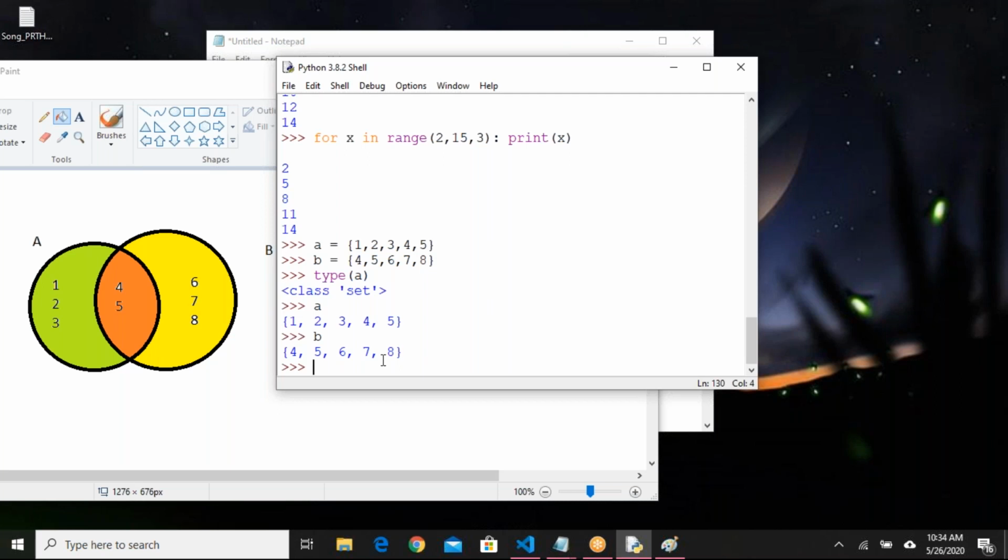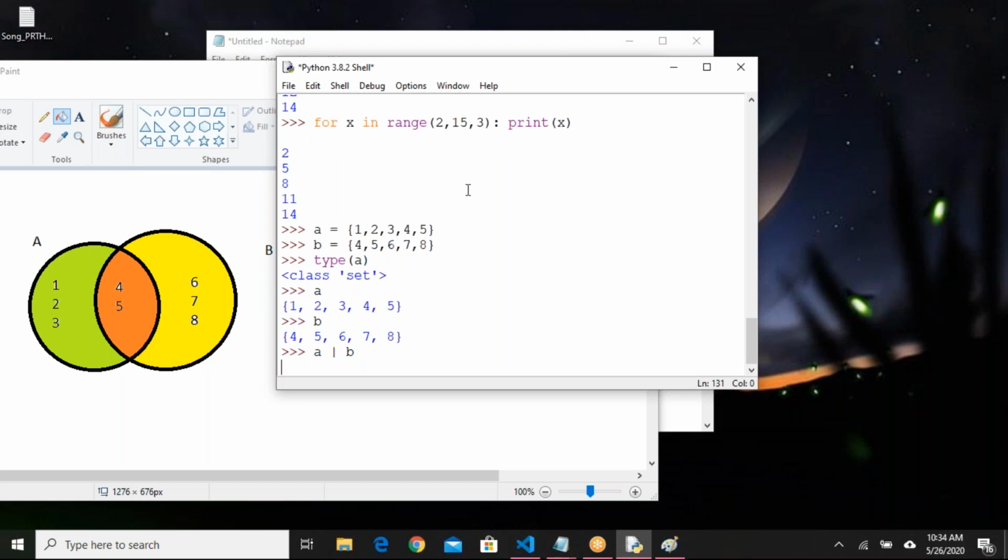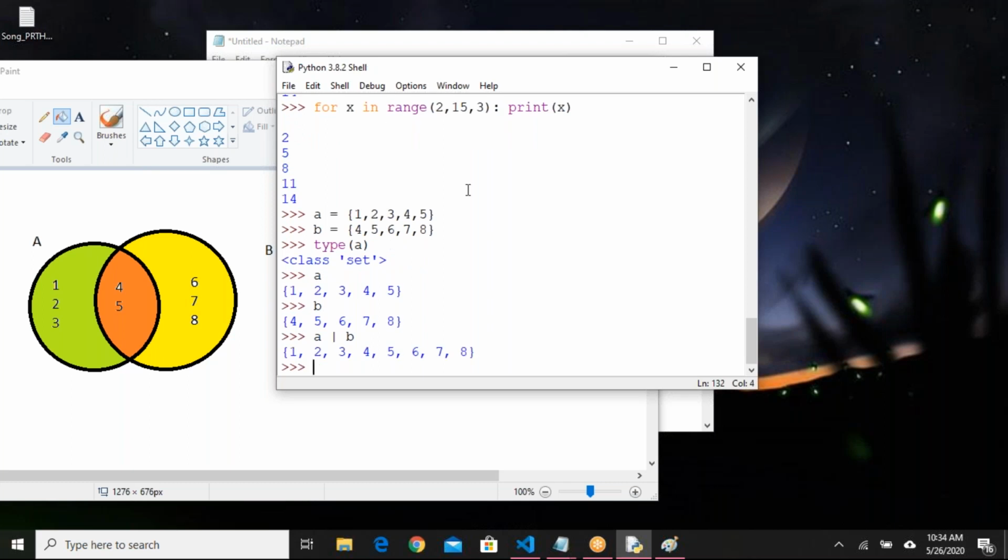Okay, let us see how to union them. A union B, that means I have to use the A pipe symbol B, or you can say A or B. The elements which are available in A or B will be considered. 1 to 8, all the elements are considered.